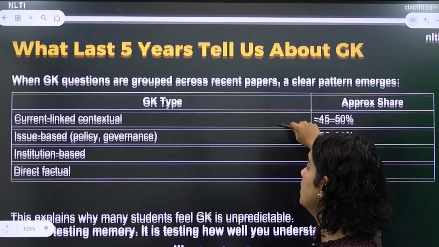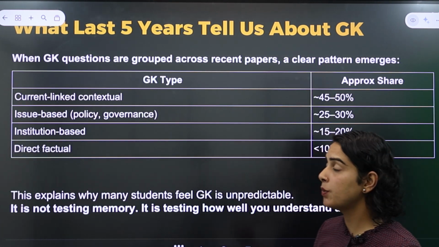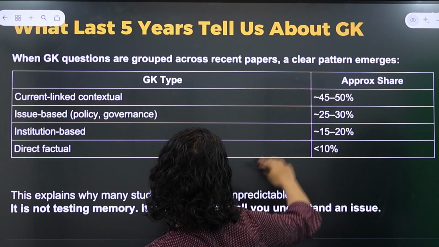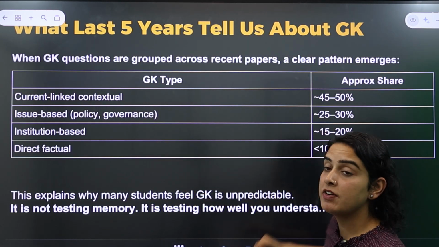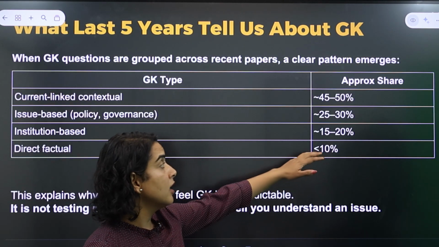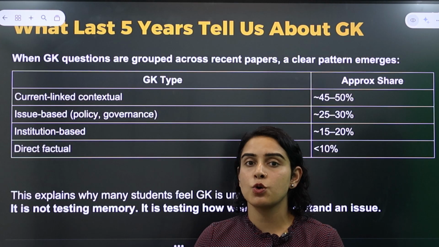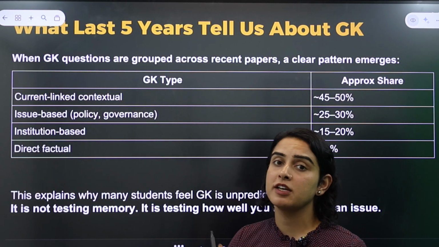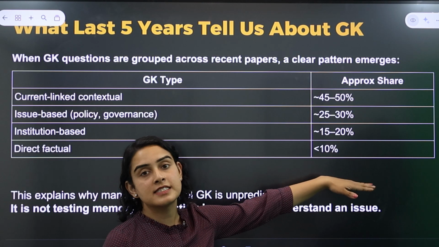Let us understand. So in the past 5 years, we have observed that in the GK section, the questions around current affairs linked to context is around 45 to 50%. Issue-based questions are around 25 to 30%. Institution-based questions are around 15 to 20%, which basically tests which institution, which organization is involved, what is their role, what is their composition, what are their functions, all of that. And direct questions are less than 10%.